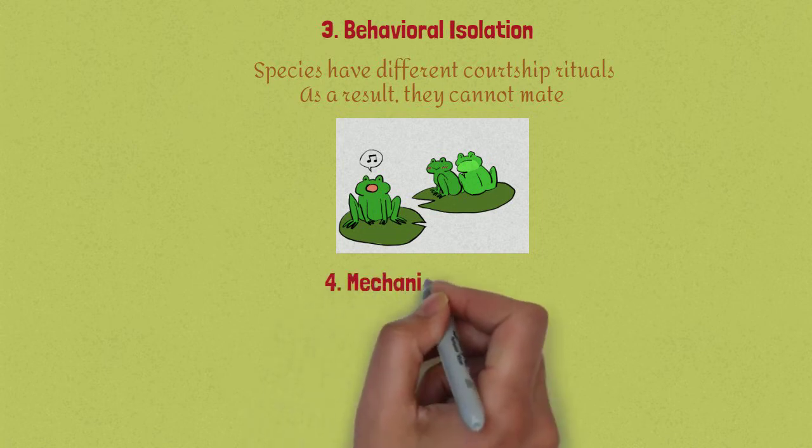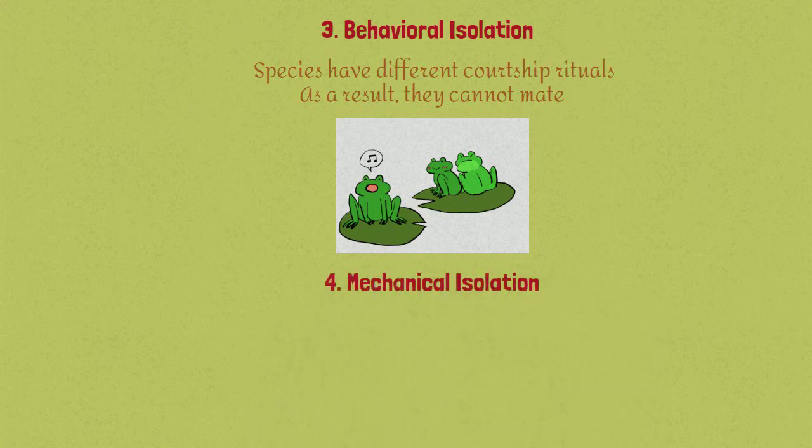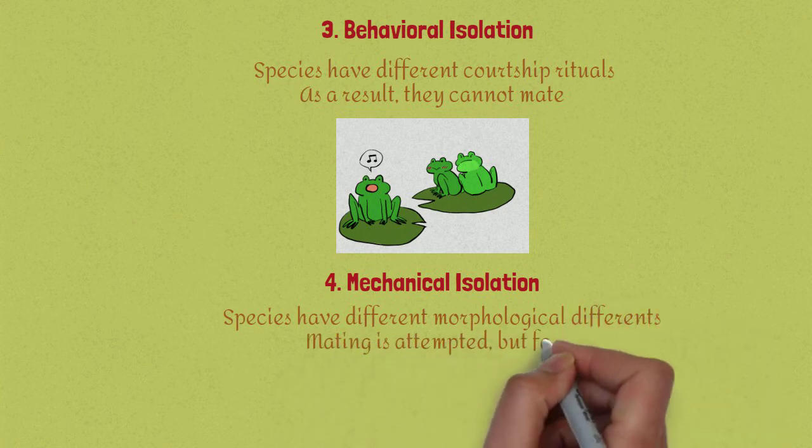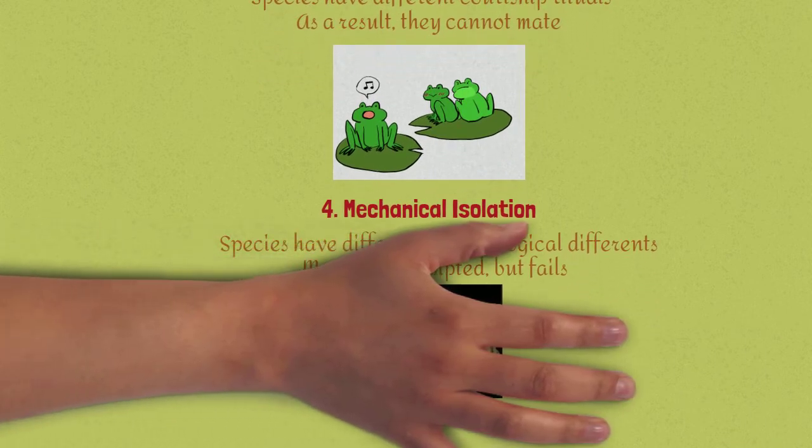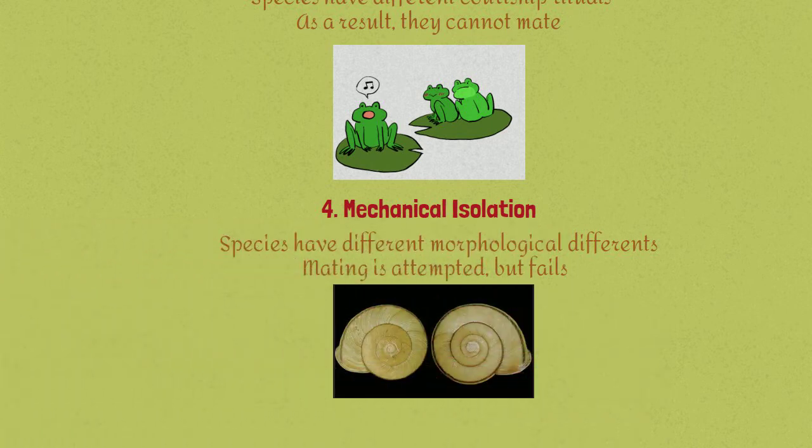The next type is mechanical isolation. Species have morphological differences. Mating is attempted but fails. In this picture here, you see that these two different animals have different designs.